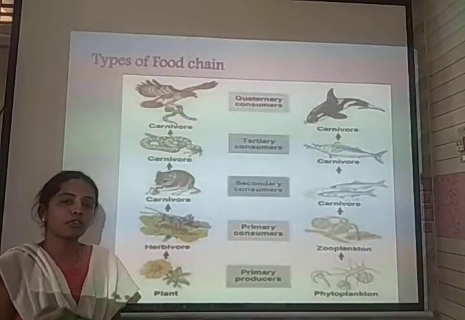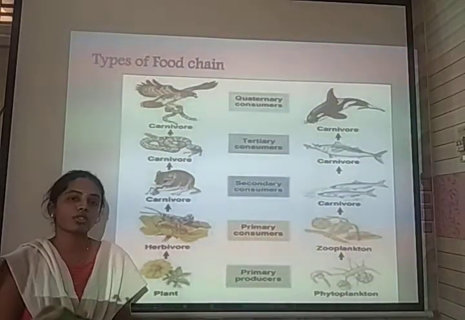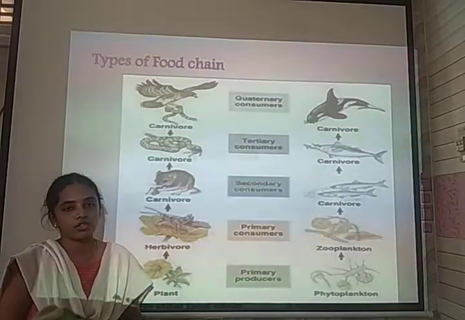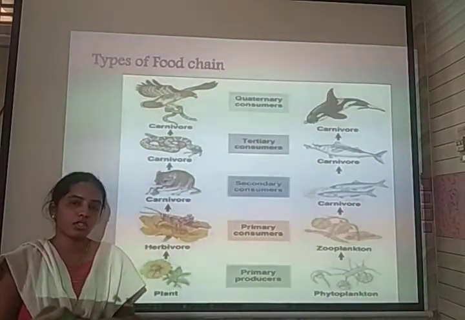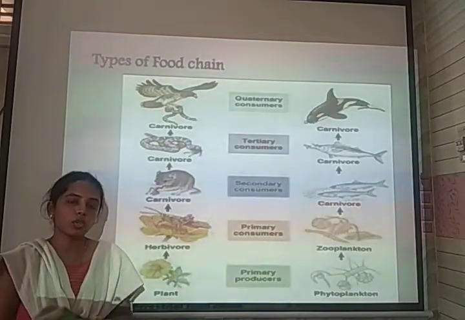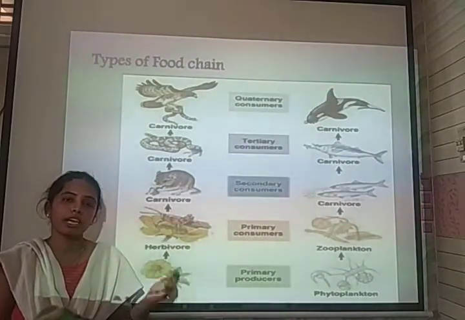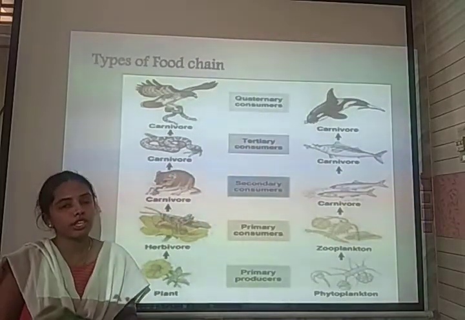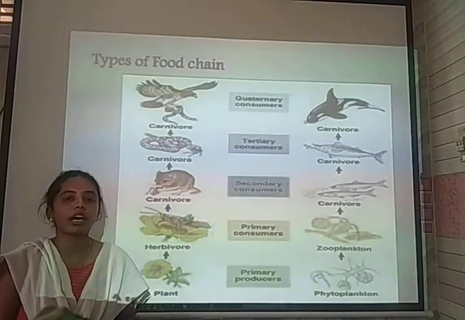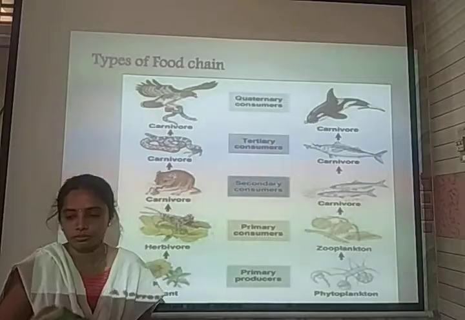So there are types of food chain. There are two types, called grazing food chain and detritus food chain. The grazing food chain involves the producers, such as grass. Usually the grazing food chain occupies a larger share in aquatic media, whereas the detritus food chain plays a major role in a terrestrial ecosystem.